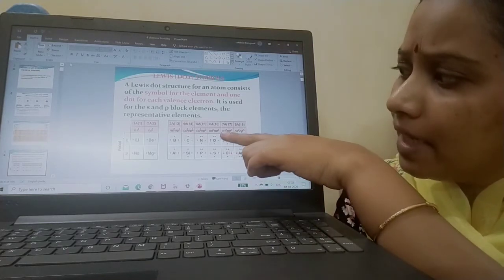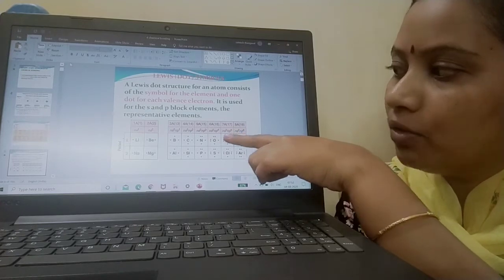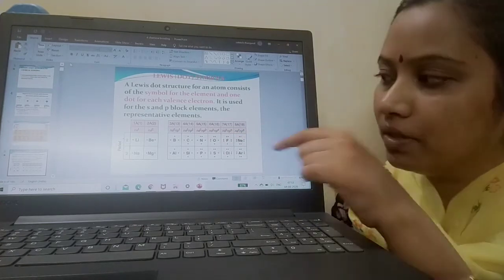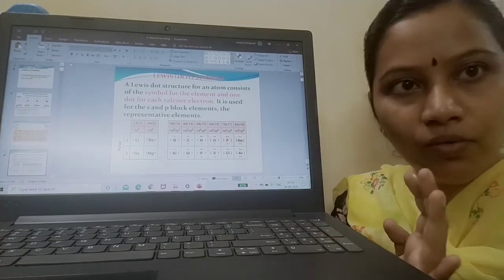Now fluorine, it is ns2 np5. So how many electrons should I fill? 7 valence electrons are there. So how have they been filled? 2, 4, 6 and 7. This is how you have to fill.